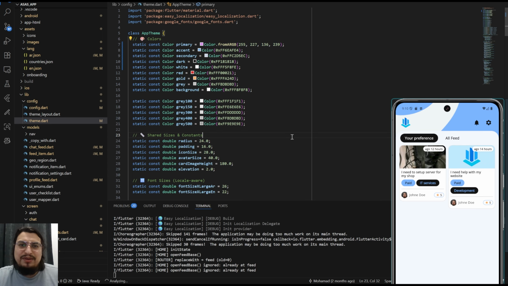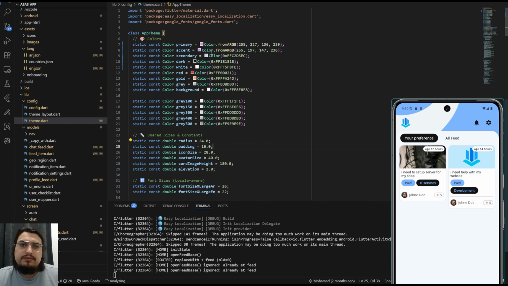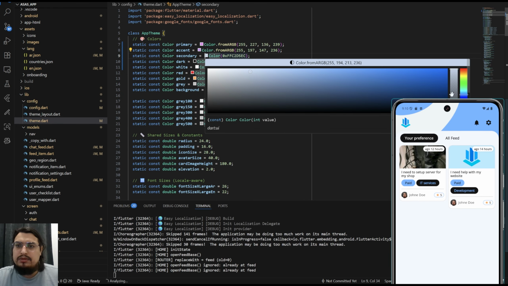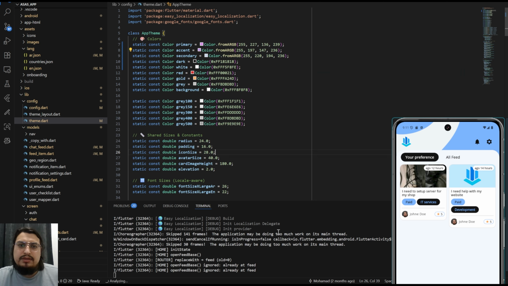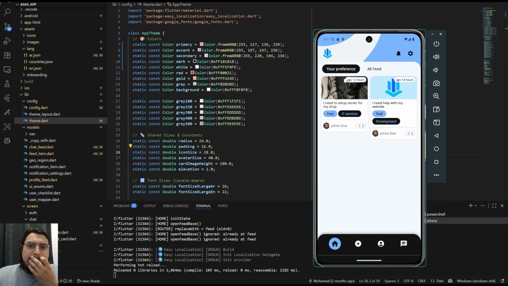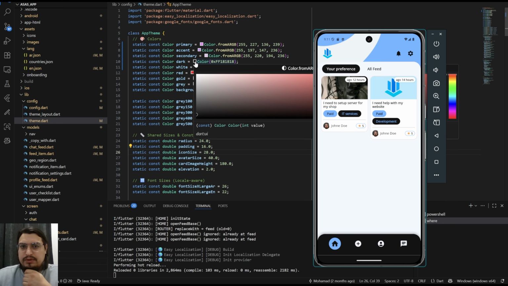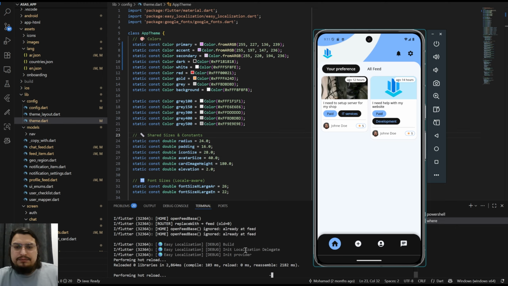For this accent color, in some areas you can have it a bit lighter, and this one as well. It's just as easy as this, and then you just refresh. You can change the dark color or whatever color here as well. Sorry, I forgot to save.